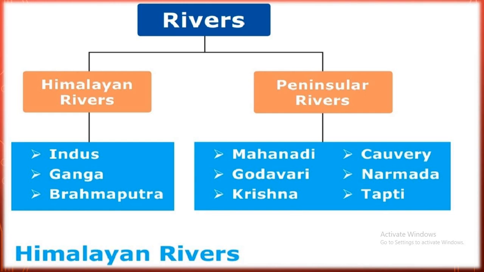River Mahanadi, River Godavari, River Krishna, River Kaveri, River Narmada, River Tapti. These are the west flowing and east flowing rivers in South India, in the peninsular plateau, that we call peninsular rivers.